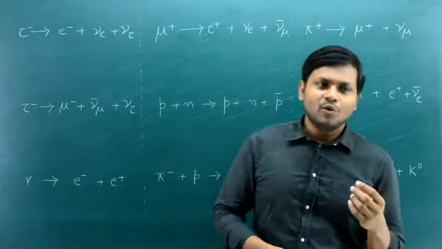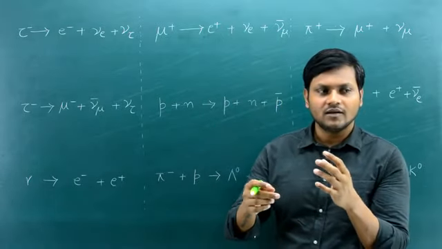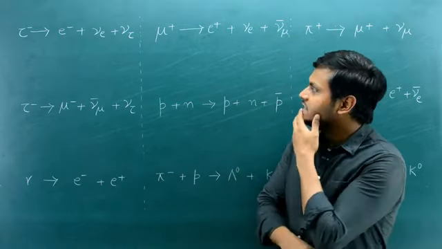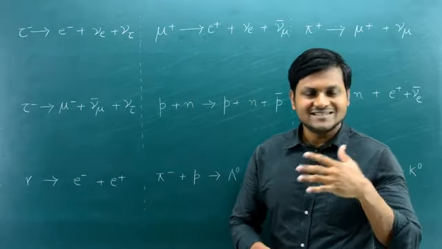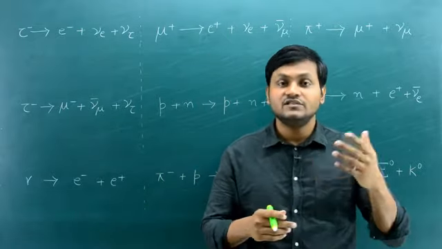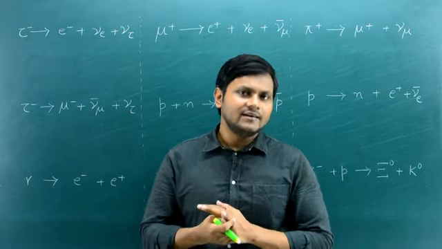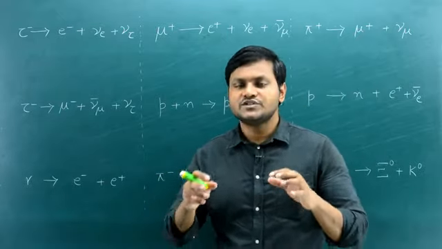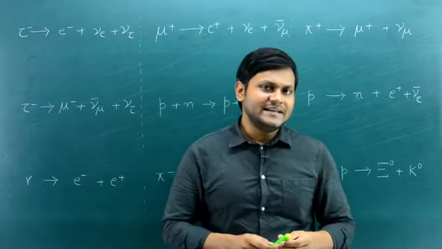So it becomes very important for us to understand or seek whether or not there are rules associated with these kinds of particle interactions. And as it turns out, based on studies of a large number of particle interactions in the last 50 to 100 years, scientists have found that we can associate certain numbers or quantum numbers with a certain class of particles that remain conserved whenever particle interactions happen.